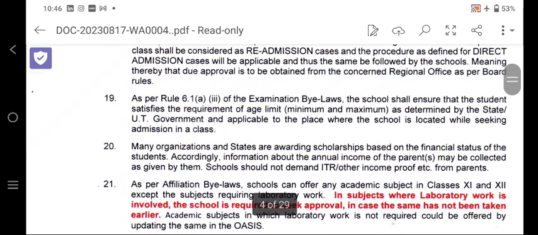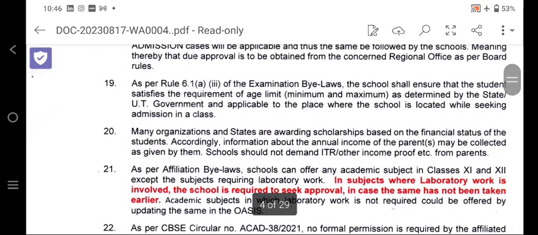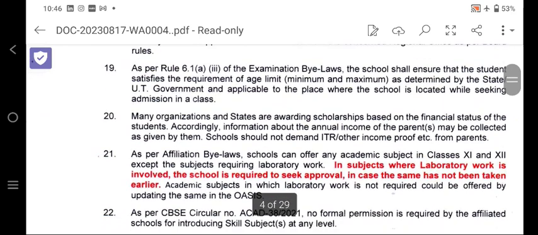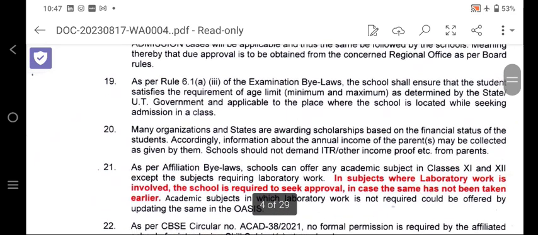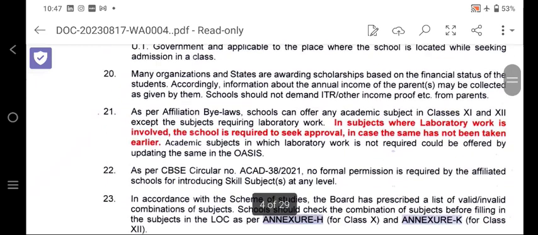As per the rules of the school bylaw and examination bylaw, the school shall ensure that the candidates satisfy the requirement of age limit, minimum and maximum. Number 20. Many organizations of the state award scholarships based on the financial status of the students, so the information on the annual income of the parents should be collected in the given format.